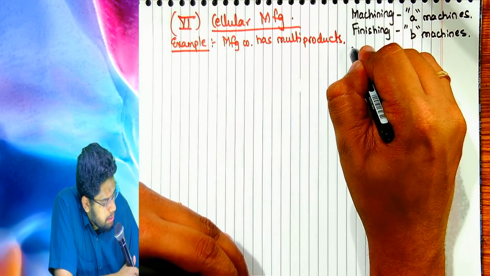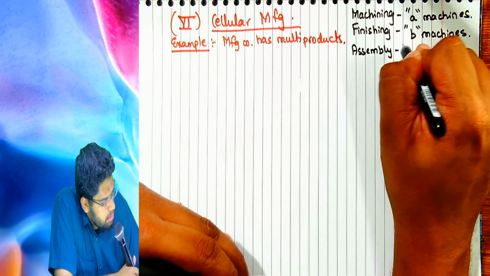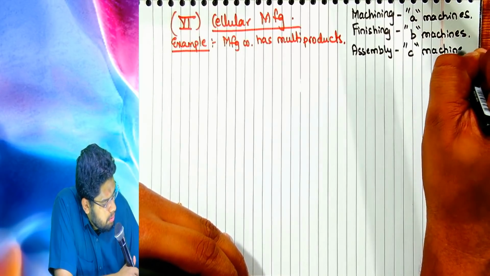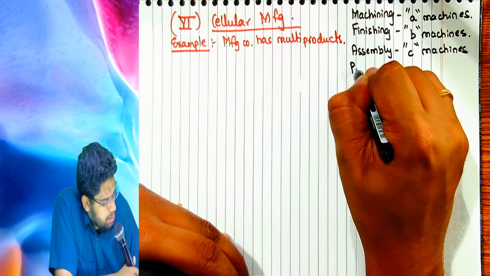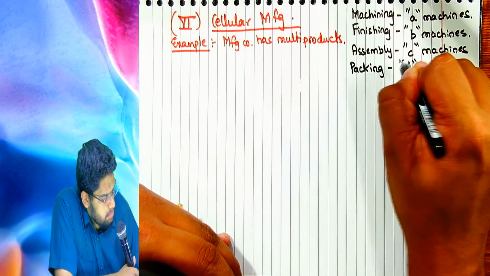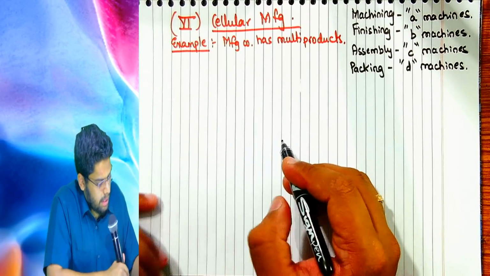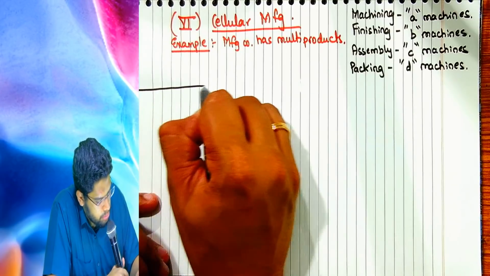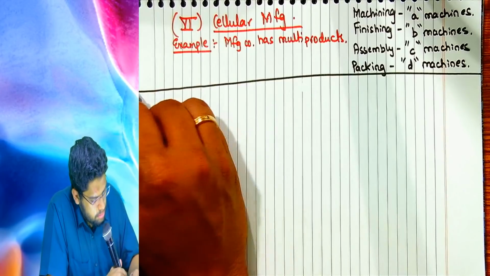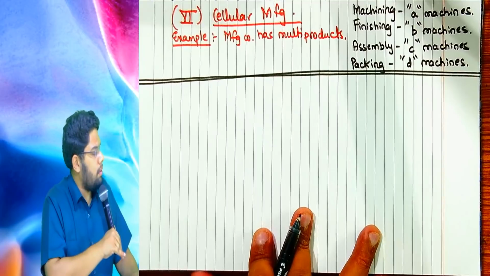Finishing, B machines are used. These are the names of the machines, okay? And for packing, D machines are used.